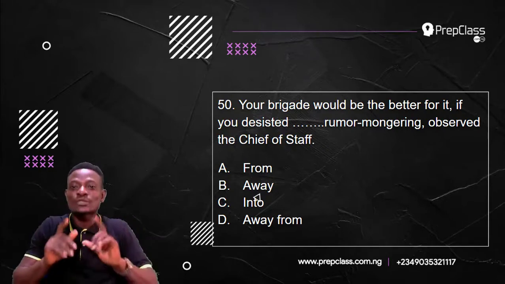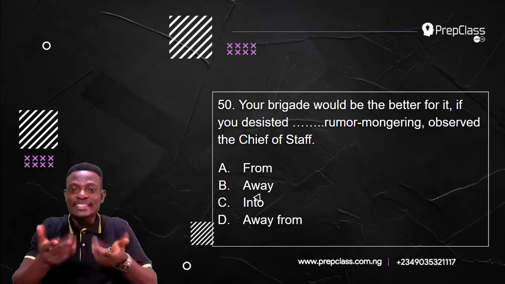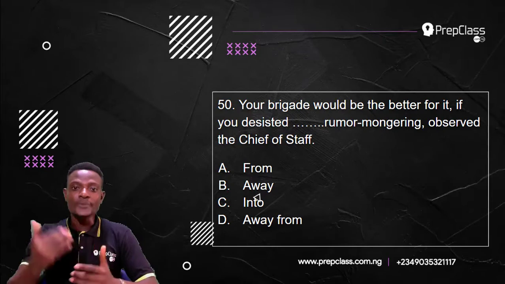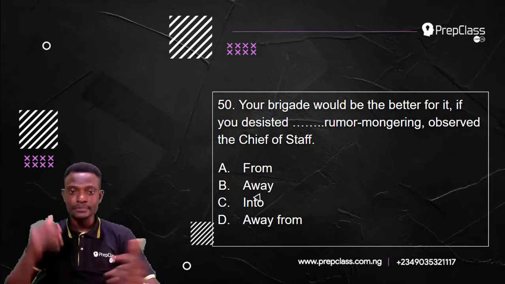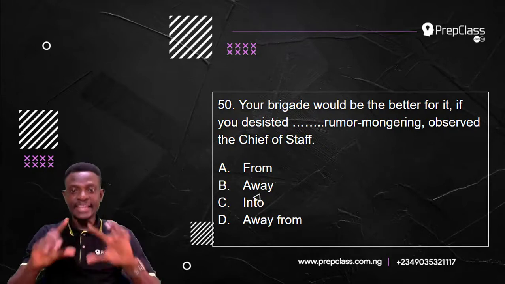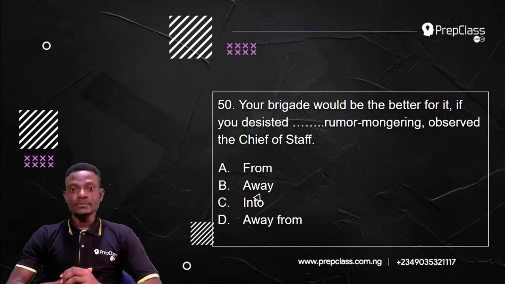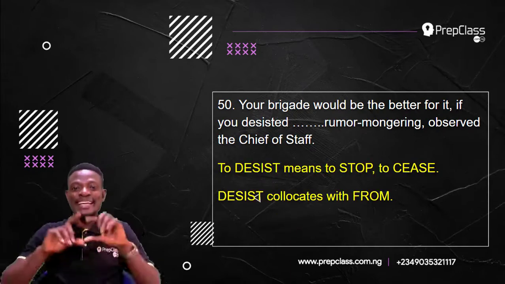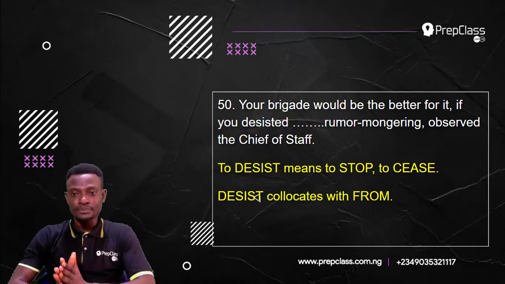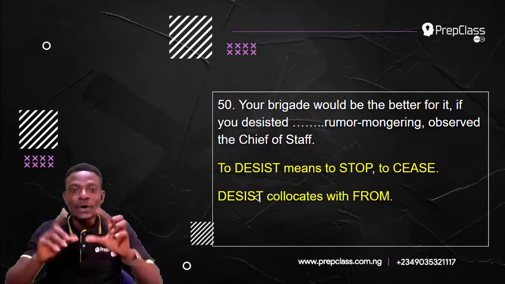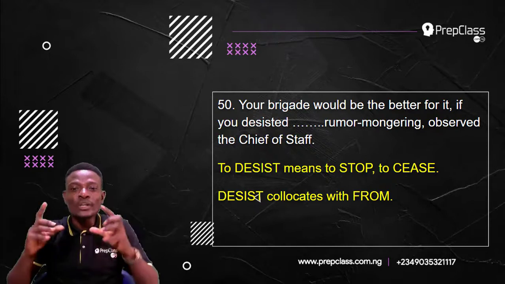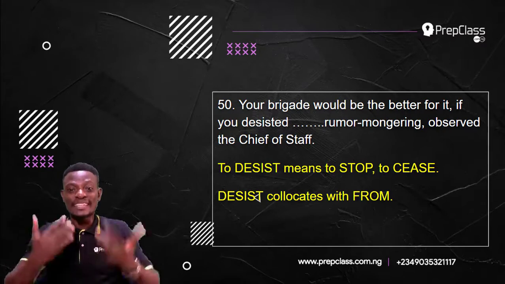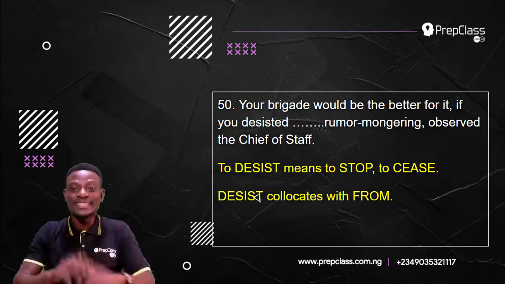Looking at this question, we can see that it requires that we select the option that best completes the sentence. The options we have are A, from, B, away, C, into, D, away from. Which of these options will best complete this sentence? The word desist, to desist means to stop, to cease. So, amongst the options, desist only collocates with from. When we say someone should desist from something, it means the person should stop doing that thing.